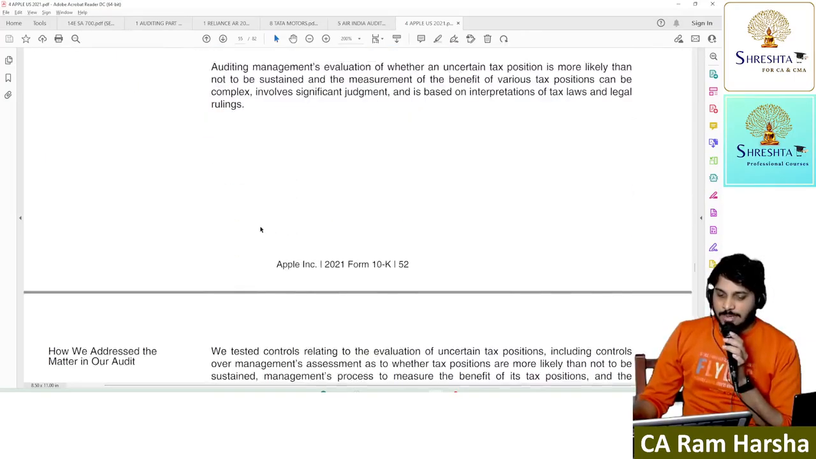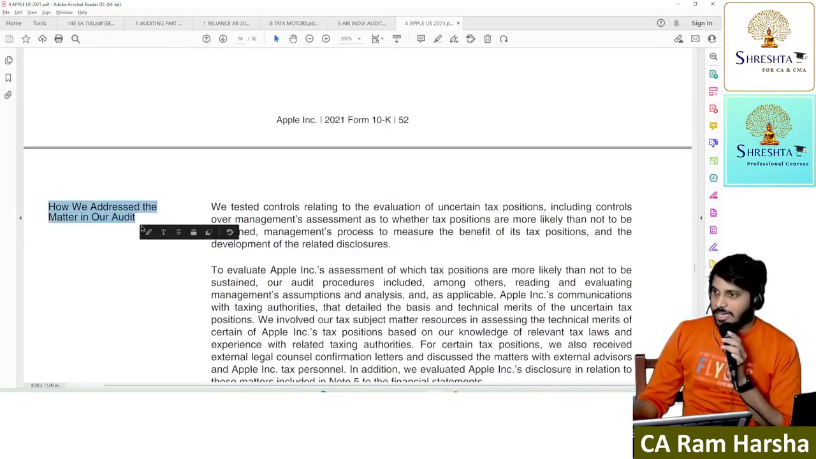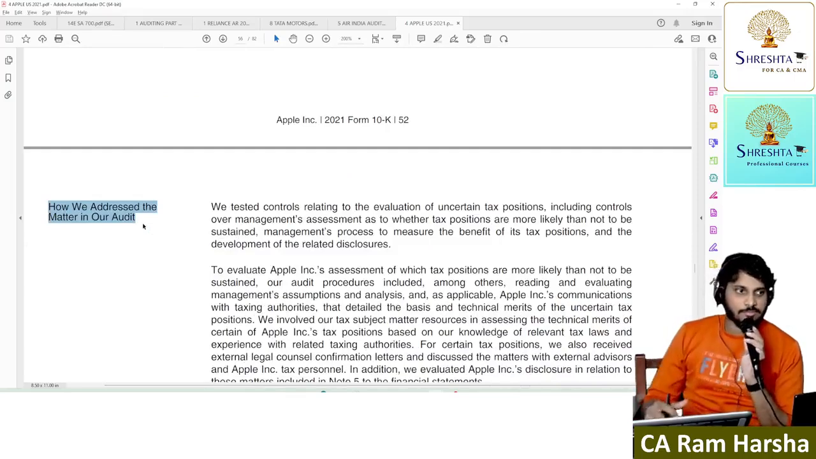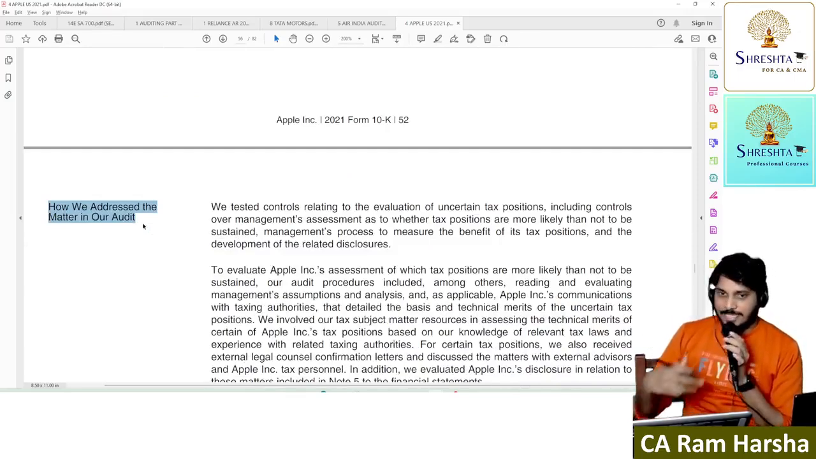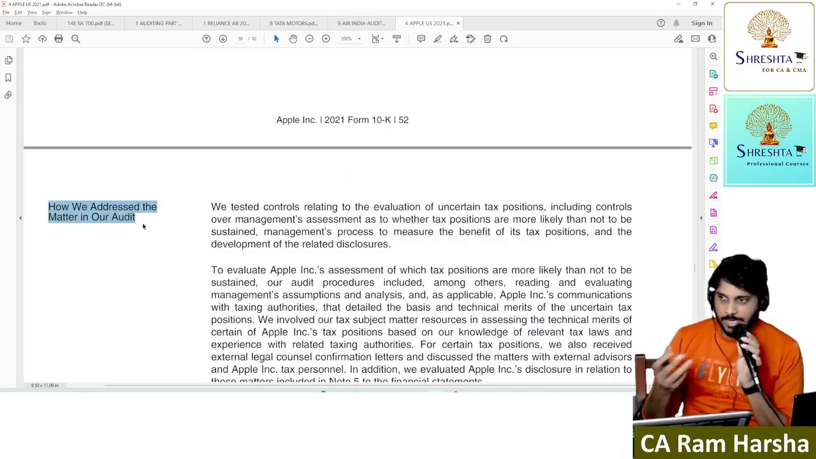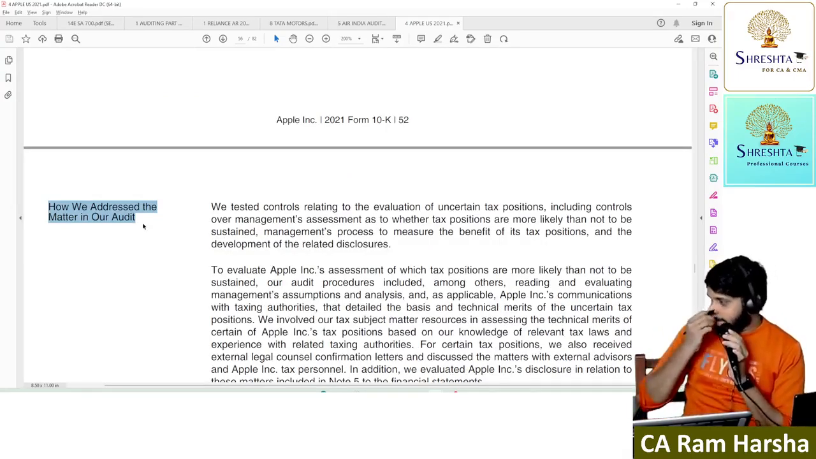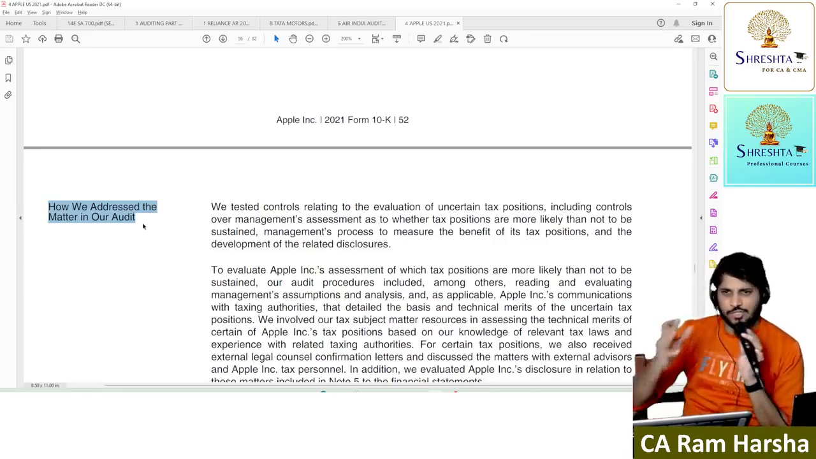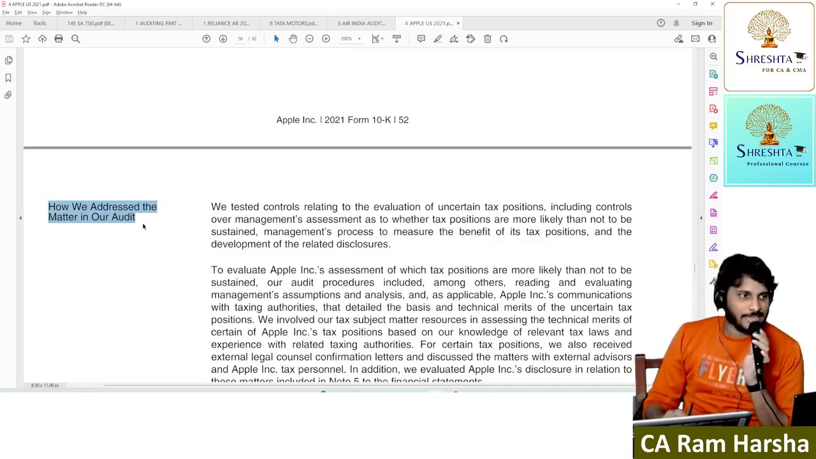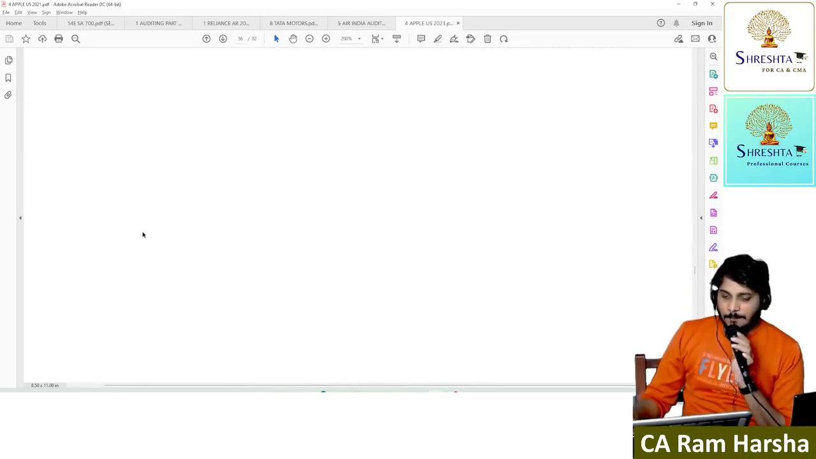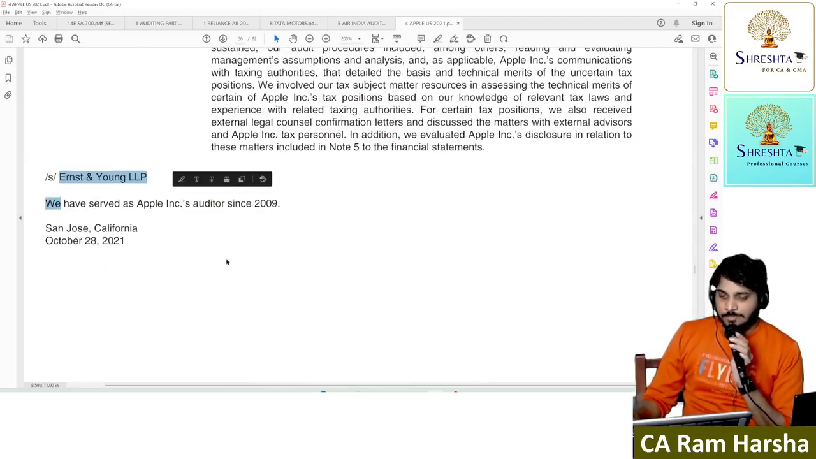Now, description of the matter. What is that matter they mentioned? How we addressed it in our audit. They are also showing their skill set. But the problem is people don't understand that. You are exhibiting, yes or no? You are exhibiting your skill set. You are talking very fluently in some language, but the problem is I don't understand that. Getting it?